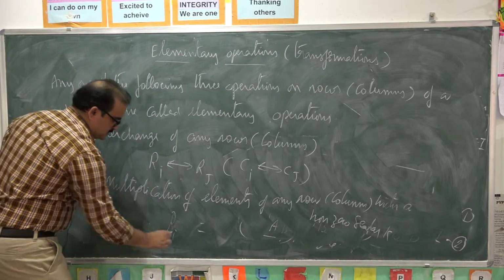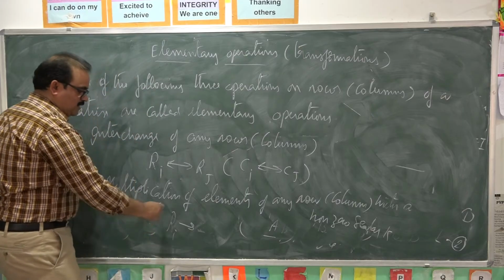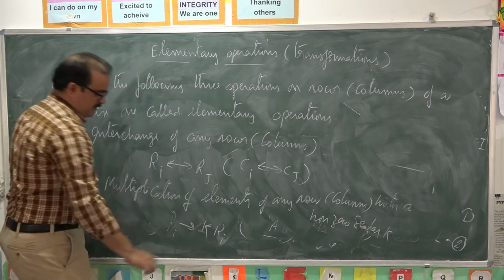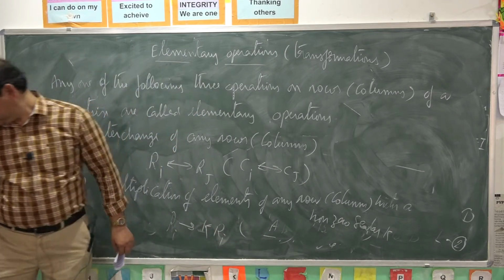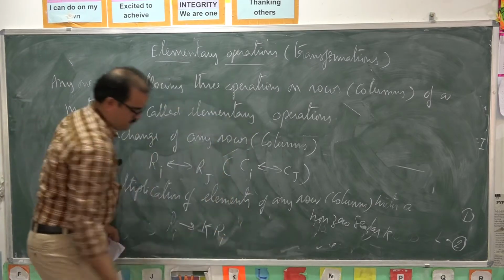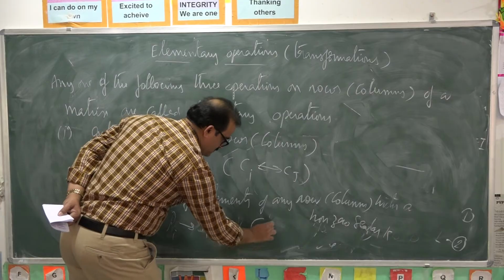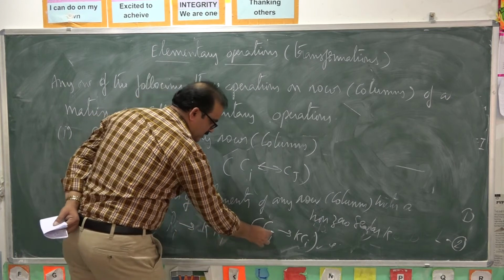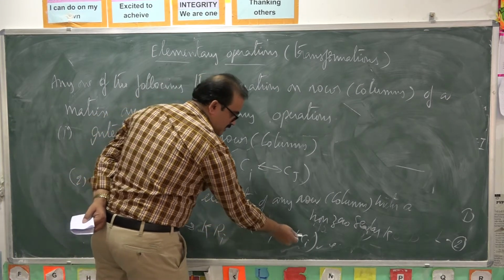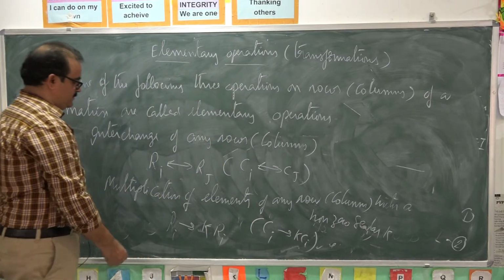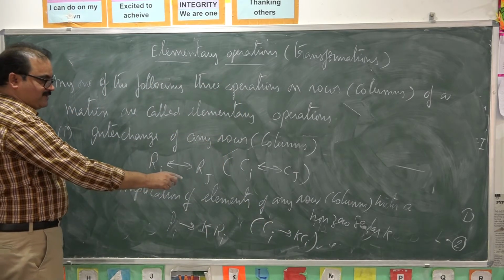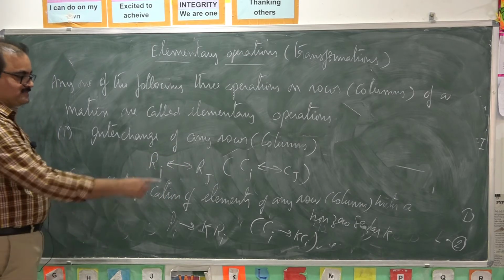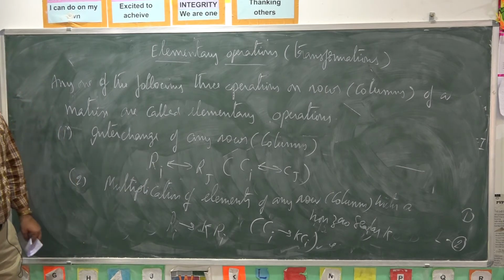For example, if there is the ith row, then if you multiply all the elements in the ith row with k, the row becomes k into Ri. Or if you multiply all the elements in the ith column, then that column becomes k into Ci. In this way, multiplication of all elements of any row or column with a non-zero scalar k.